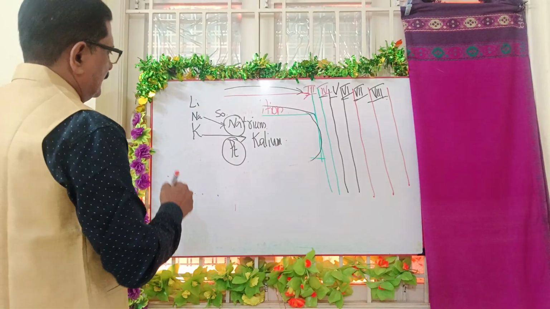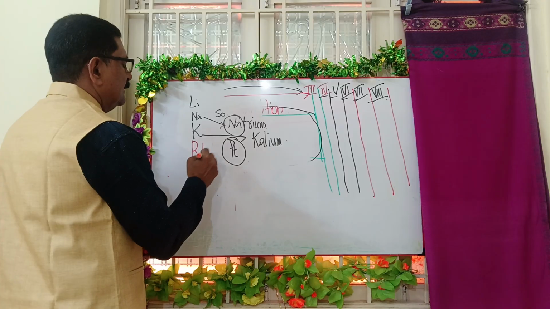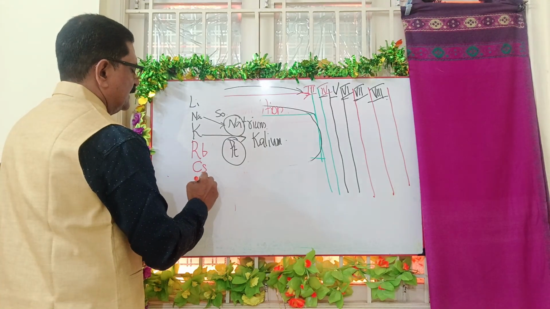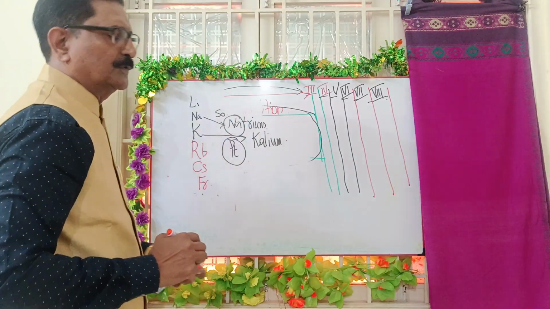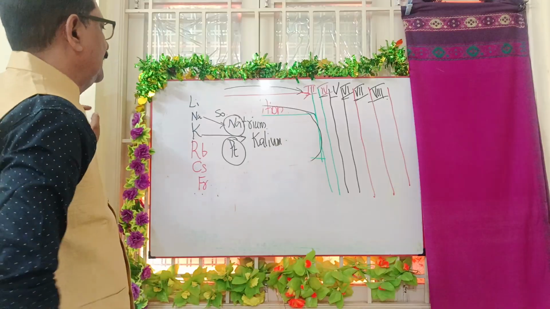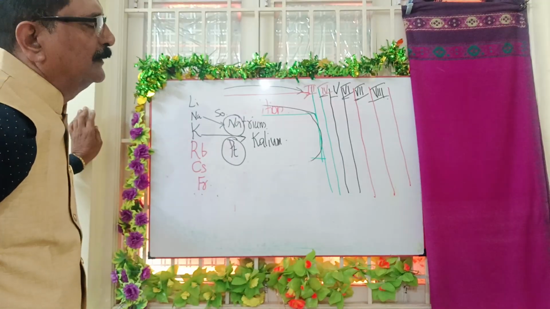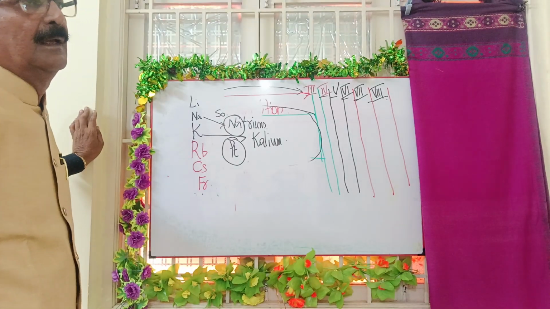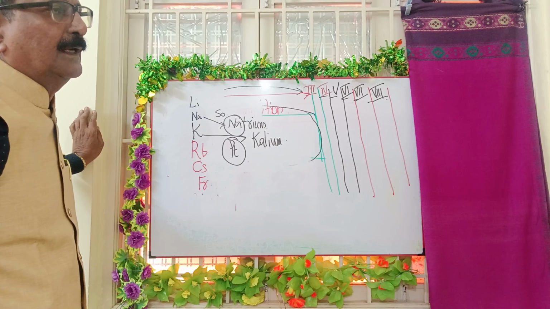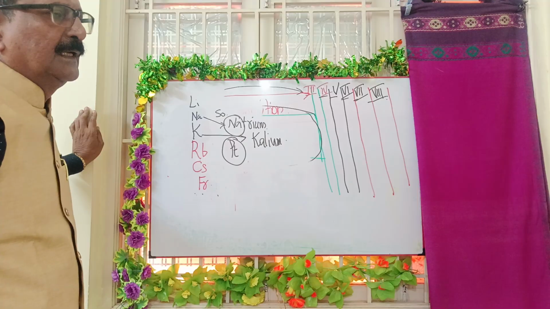The others are the English names: rubidium, cesium, and last is francium. So you remember a person's name, francium. So you study like this. When you listen to me for 1 minute more, now itself it will be imprinted in your mind. Immediately after this, you write in order and make sure that you can reproduce it at any time in a second.